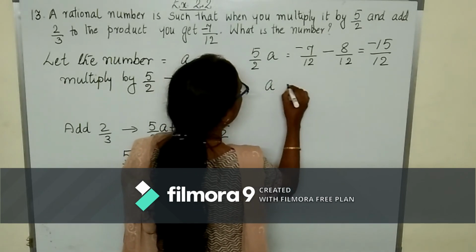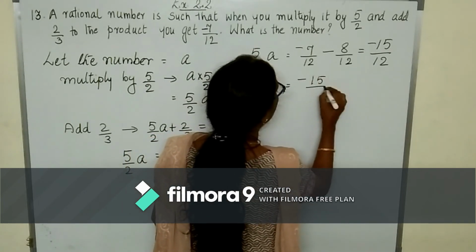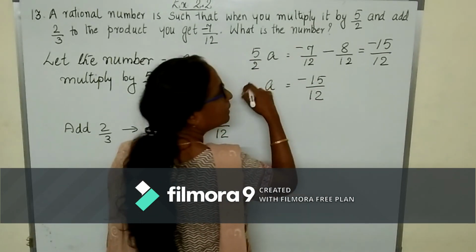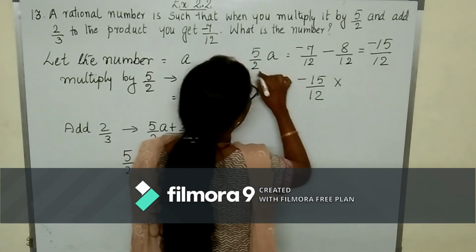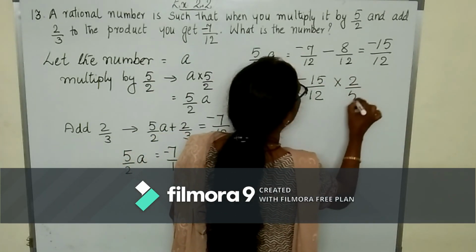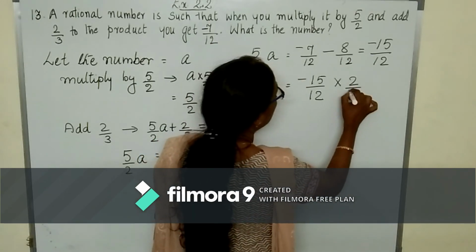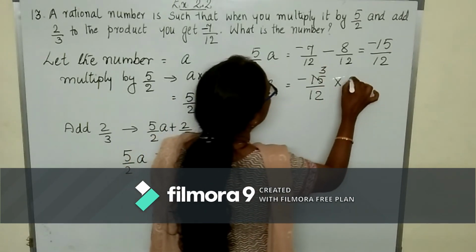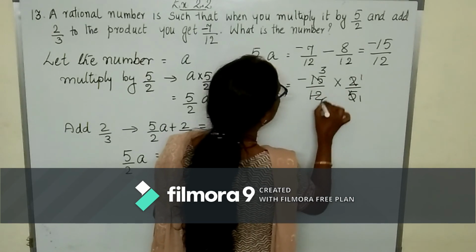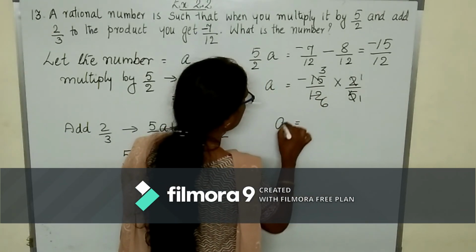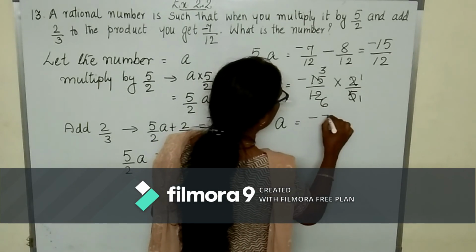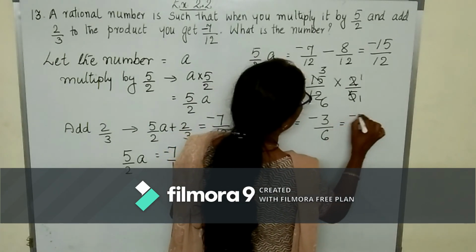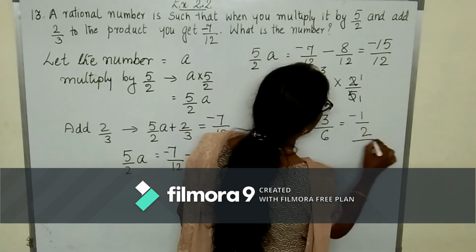Now A is equal to minus 15 upon 12. Take this 5 by 2 to the other side. So what will it become? Reciprocal. Multiply by the reciprocal. It will become 2 upon 5. Now you know 5 ones are 5, 5 threes are 15. Similarly 2 ones are 2, 2 sixes are 12. So we get A is equal to minus 3 upon 6, which is again reduced. So you get minus 1 upon 2.